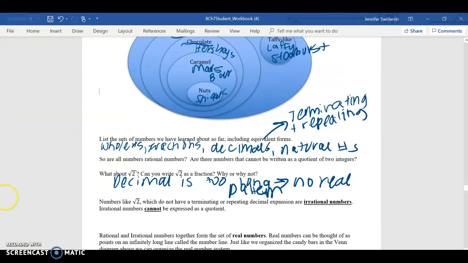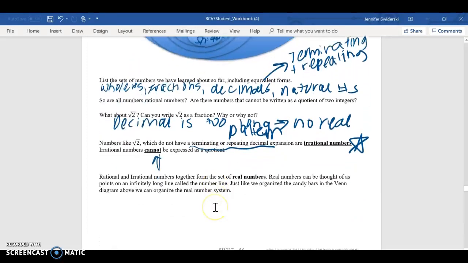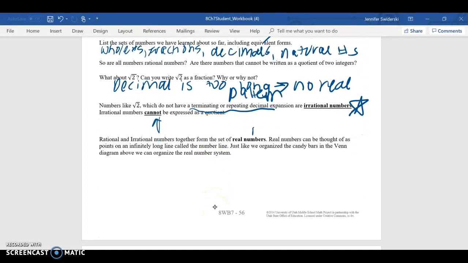So they say here, numbers like the square root of 2, which do not have terminating or repeating decimal expansion, are irrational numbers. So if you have something that's in the square root box and it does not simplify to a whole number, or it's not a perfect square, and it doesn't terminate or repeat decimal, it's called an irrational number. Irrational numbers cannot be expressed as a quotient. Rational and irrational numbers together form a set of real numbers. You're going to want to put a star with that. Real numbers can be thought of as points on an infinitely long line called a number line.